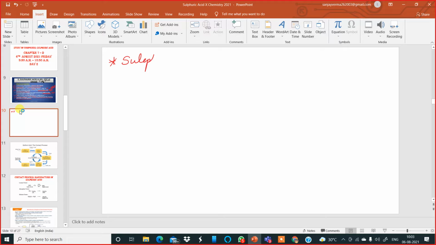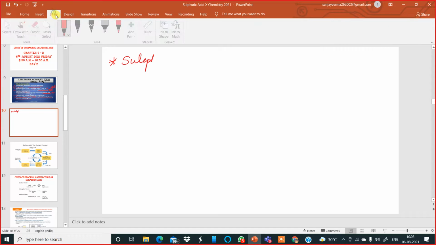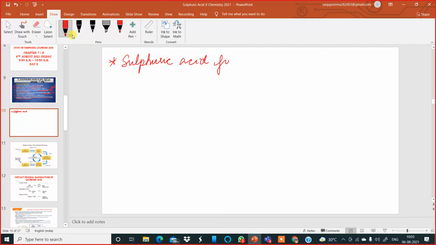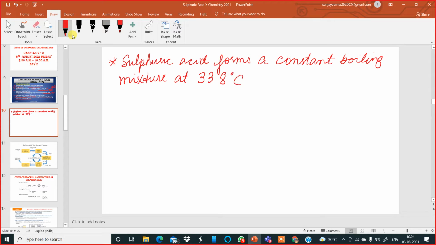Sulfuric acid forms a constant boiling mixture at 338 degrees Celsius.